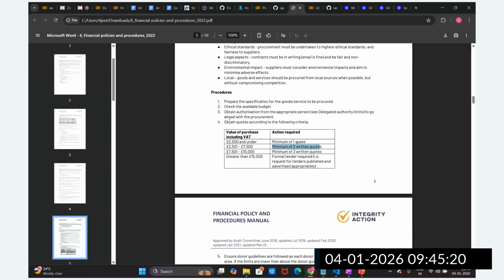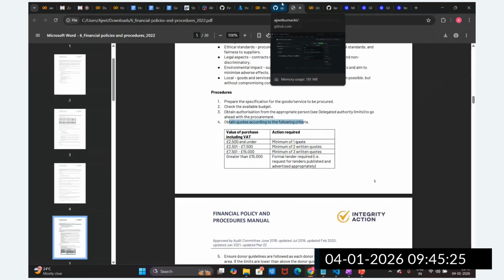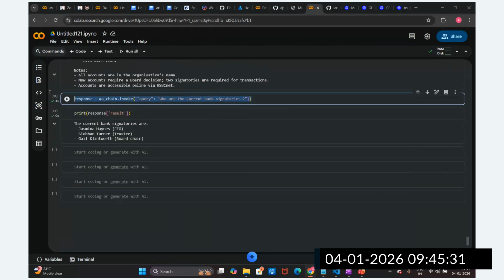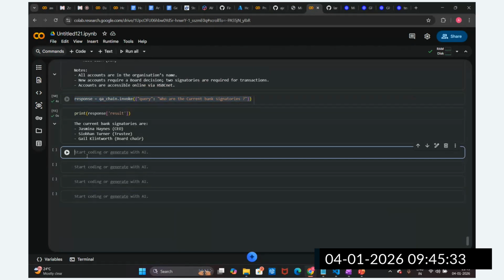Obtain the quotes according to the following criteria. Let me write this question like this. We are writing this question in a slightly different way.